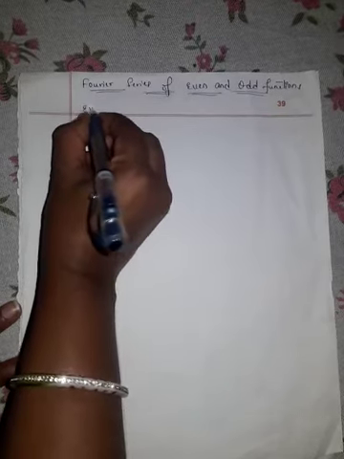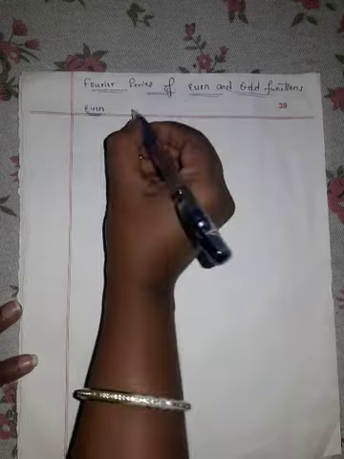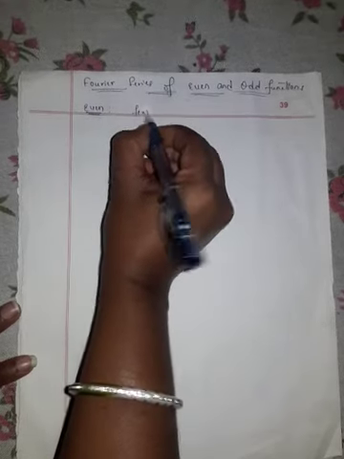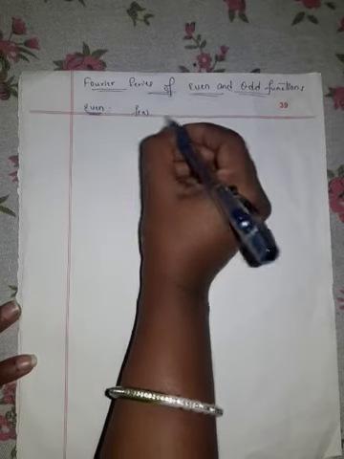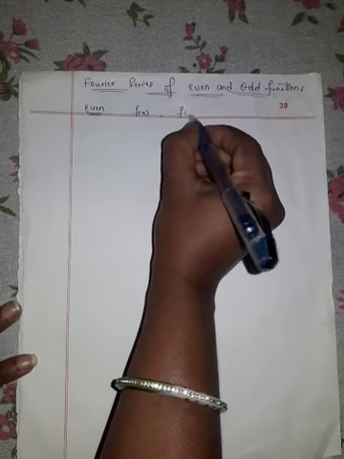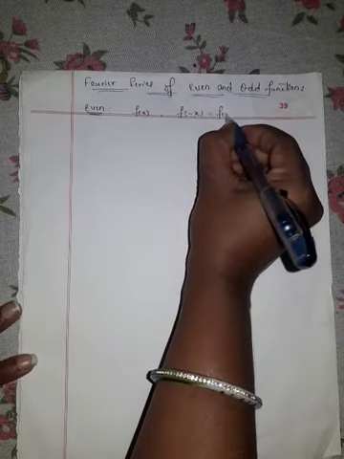So, a function f of x is said to be even function if f of minus x is f of x.